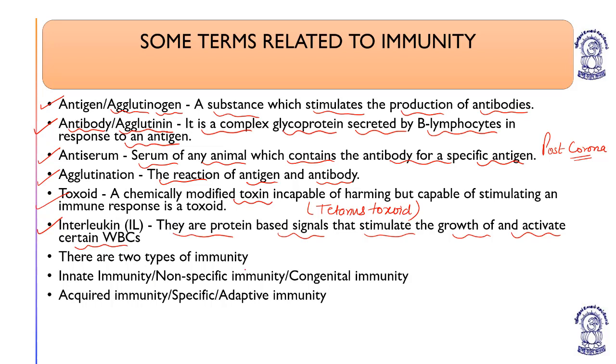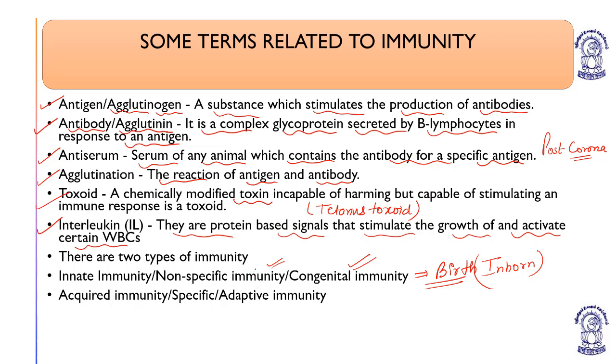There are two types of immunity. First is the innate immunity or the non-specific immunity, which is a generalized immunity, or the congenital immunity, meaning it is provided by birth. Inborn immunity. That's why it is congenital and non-specific.